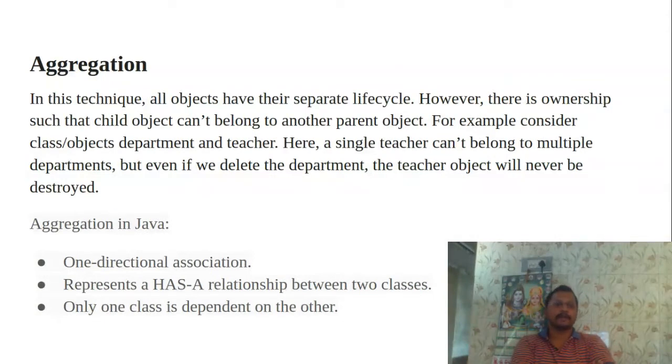And coming to another technique, aggregation. In this technique, all objects have their separate life cycles. However, there is ownership, so a child object cannot belong to another parent object. For example, consider the objects of a department and a teacher. Here, a single teacher cannot belong to multiple departments. But even if we delete the department, the teacher object will never be destroyed.